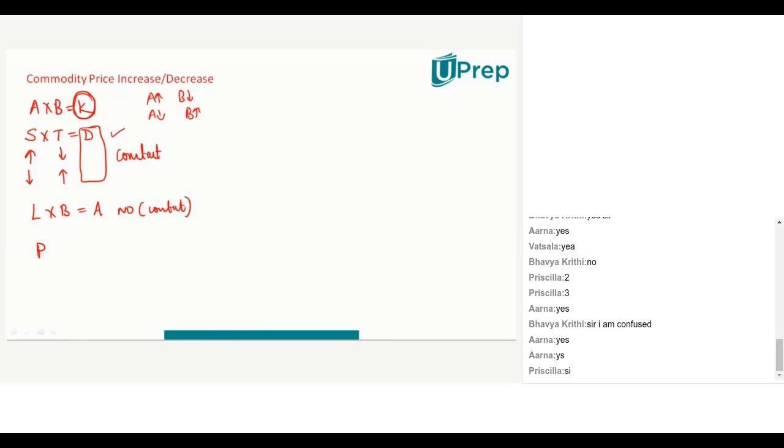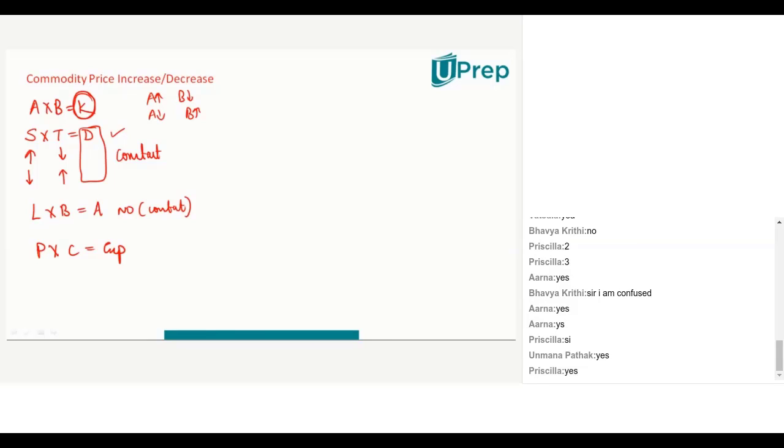Another place where I can apply: price into consumption is equal to expenditure. Guys, remember, if the price of the apple was 10 rupees, I was buying more apples. But if the price of an apple went from 10 to 20, I was buying a lesser number of apples with the same money that I had. You remember our last class example, the example that I took in the previous session?